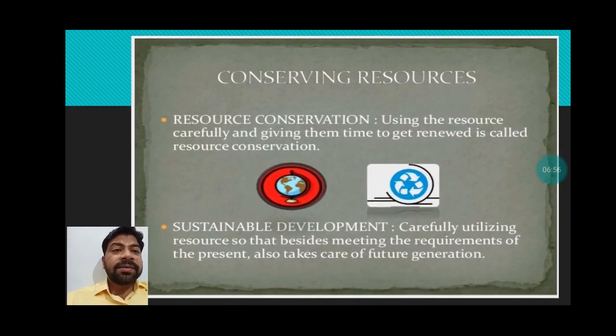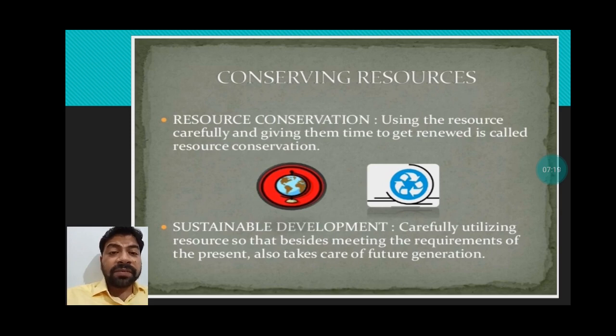Now we have discussed a lot about resources and types of resources. It is time to think about the conservation of resources. Why do we need to conserve the resources? Because they are limited and unevenly distributed. That is why it is the demand of the time that we focus on the conservation of resources.